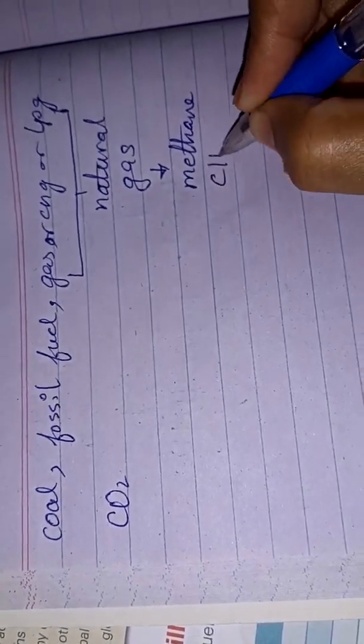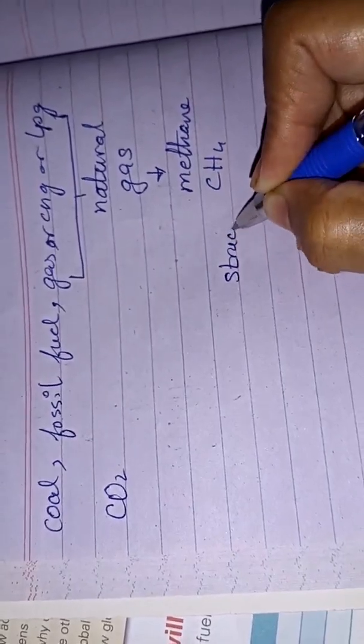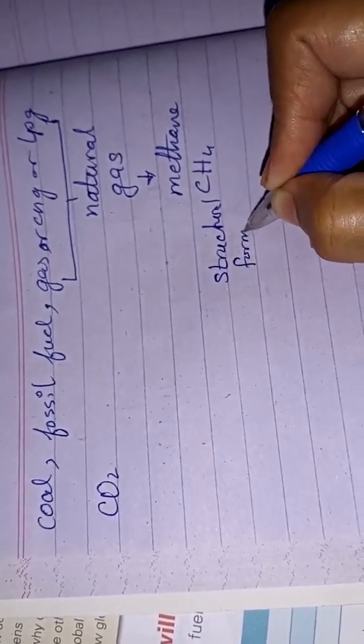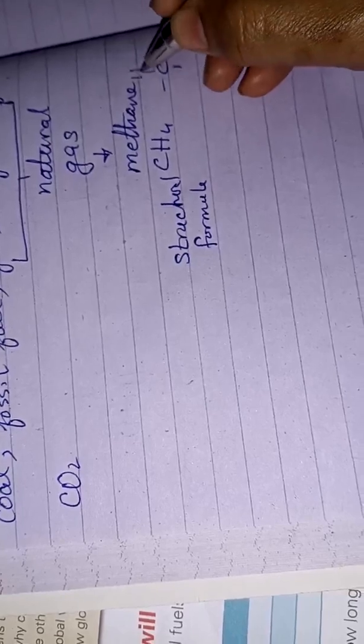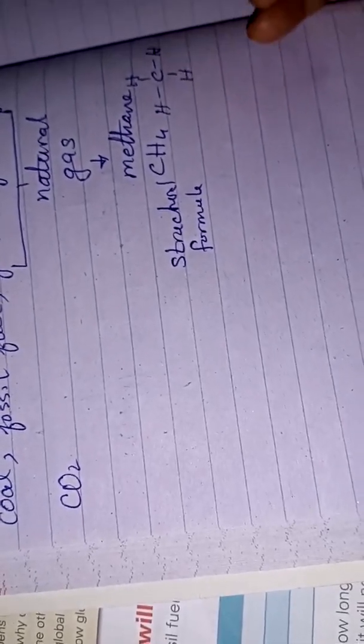Methane is CH4. It has a structural formula of CH4 like this, with all the hydrogens at each end like this.